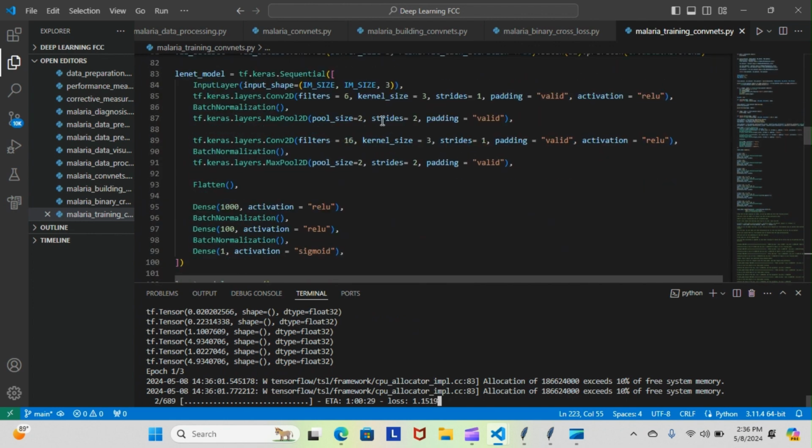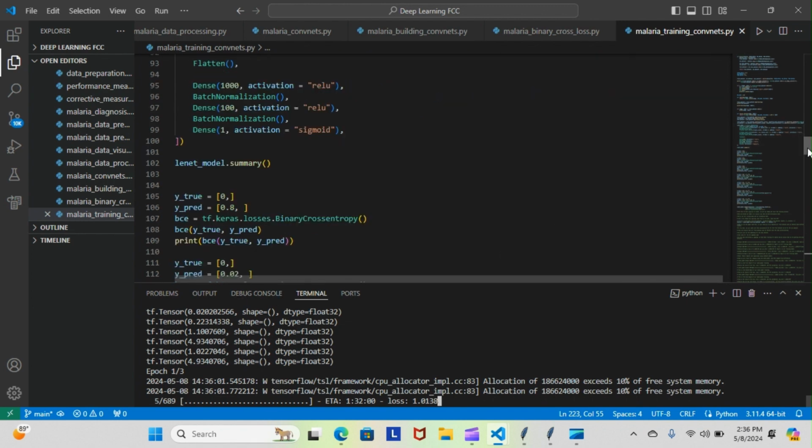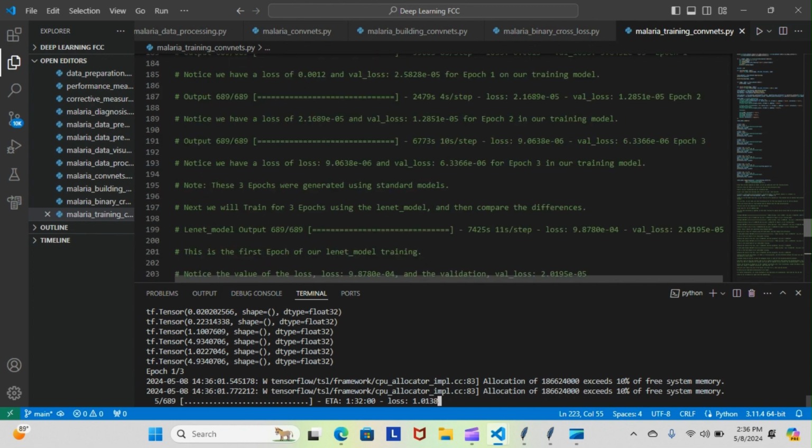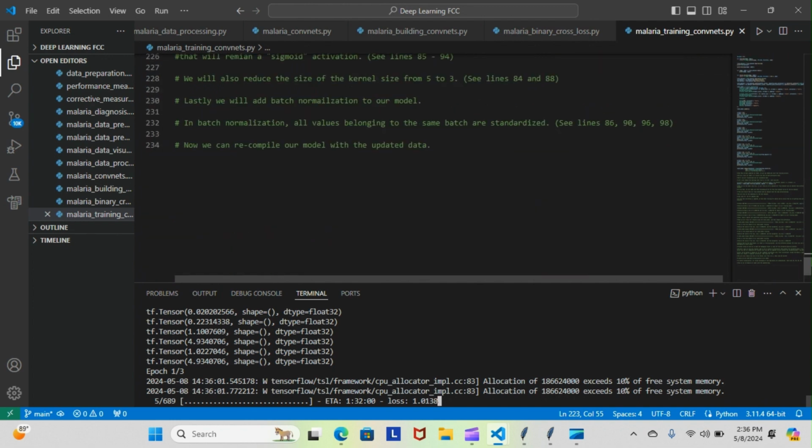So as you can see here, we have a kernel size of 3 now. It was 5, but we changed that to 3. Also, all of these ReLU activations were actually sigmoids, so we changed all of them to ReLU, but we left the dense1 activation a sigmoid. And lastly, we added batch normalization to our conv2d, and then we added batch normalization to our max pool 2d. So yeah, that's that. Now we can recompile our model with the updated data.